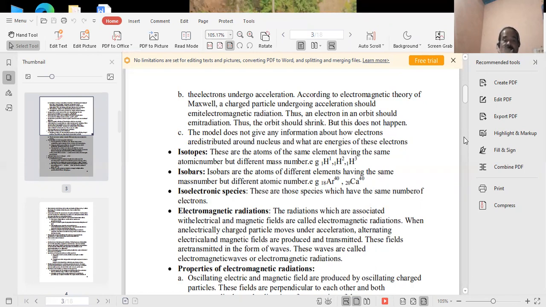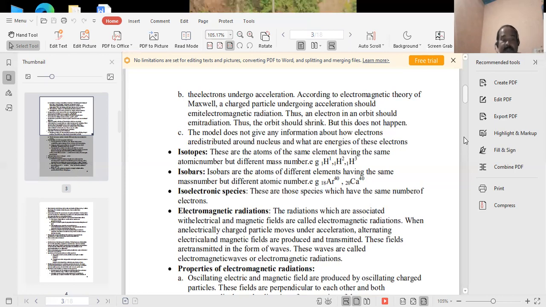Next, electromagnetic radiation. The radiation which is associated with electrical and magnetic fields is called electromagnetic radiation. When electrically charged particles move under acceleration, alternating electrical and magnetic fields are produced and transmitted. These fields are arranged in the form of waves. These waves are called electromagnetic waves or electromagnetic radiation.